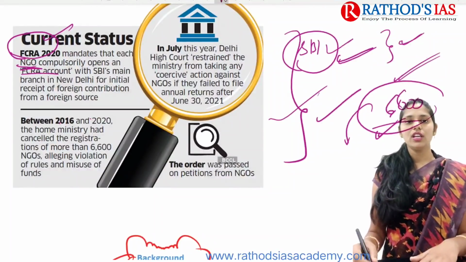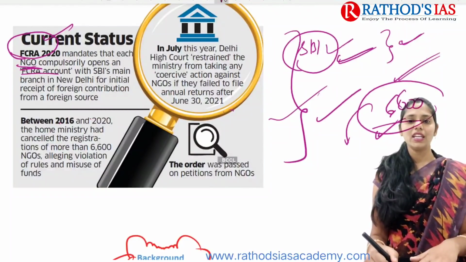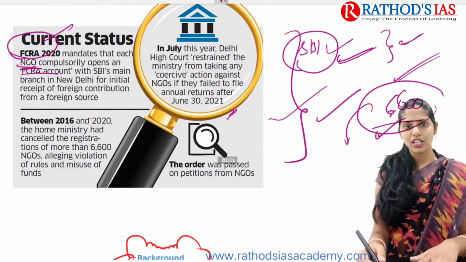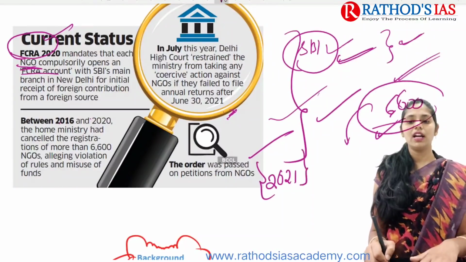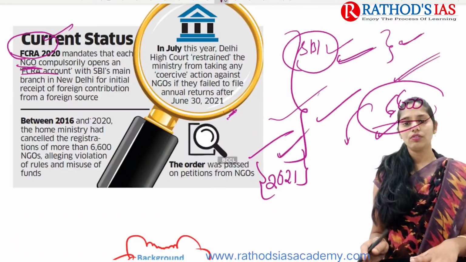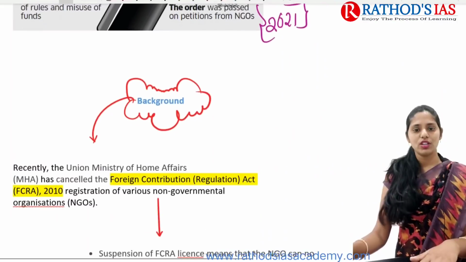In June 2021, the Delhi High Court restrained the ministry from taking any coercive action against this NGO, and finally orders were passed on the petitions from this NGO. And recently, in December 2021, they gave some permission for the Missionaries of Charity of Mother Teresa. Okay, like that the issue has been going on since 2020 onwards.